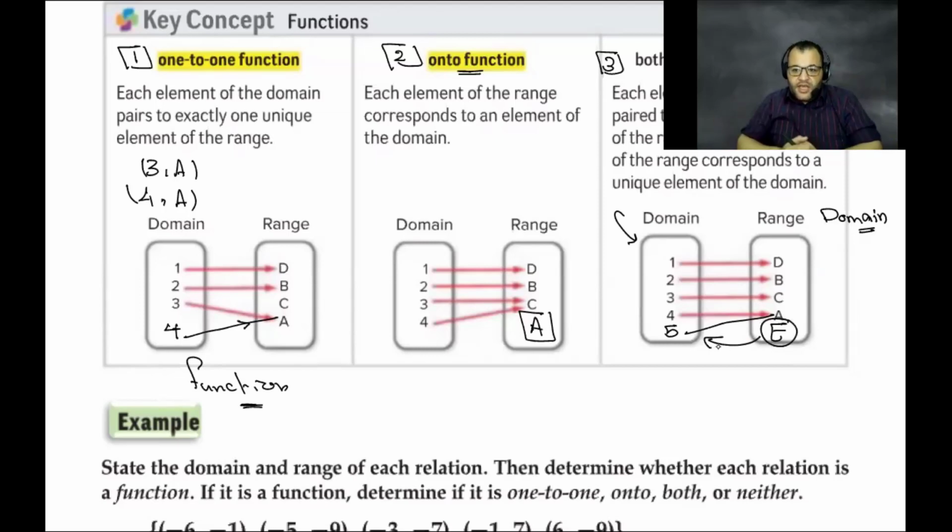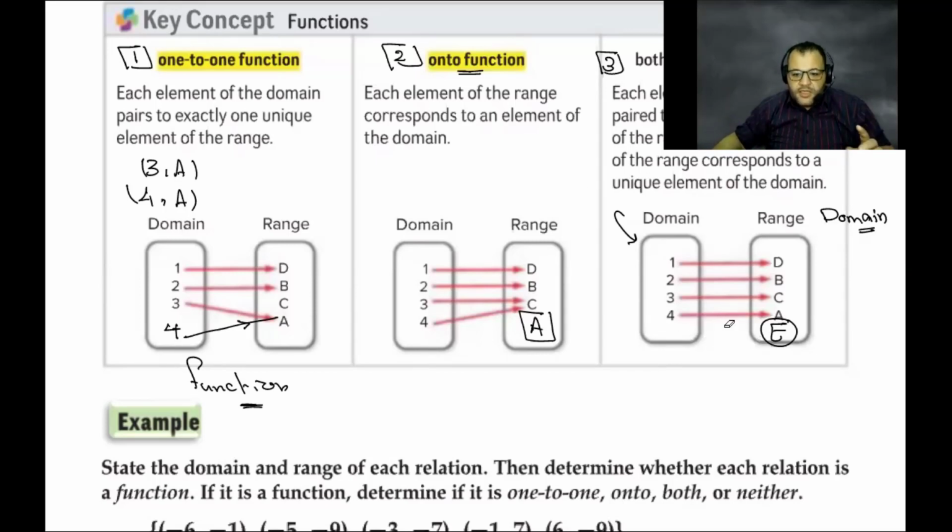We didn't use E as an image. To be onto, you have to use all of the images. There is an image without a corresponding element of the domain, so this relation is not an onto function. It's not one-to-one and not onto, so it will be neither. You understand this one?